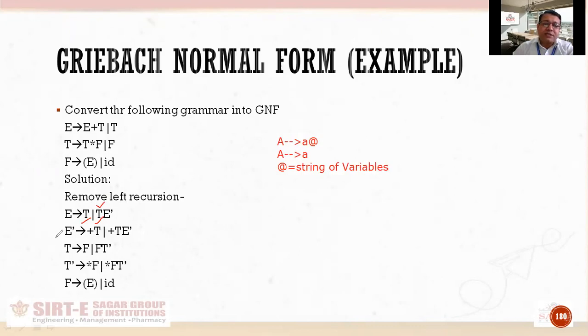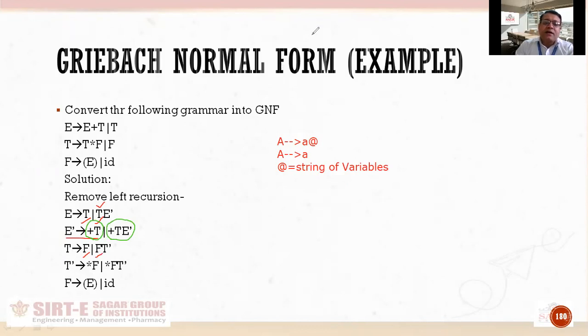Talking about plus T, E dash produces plus T. This is in GNF. But why? Because this production is starting from a terminal, and after terminal there is a variable. It could be a single variable, it could be more than one variable. If we talk about this production, it is also in GNF because it is starting with a terminal plus, and then you have got two variables after that. So it is also a permissible format of GNF. Talking about these two productions, no, this is also a big no for a GNF format because it is starting with variable. Variable से start हो रहा है, इसलिए ये GNF में नहीं है, हमें convert करना पड़ेगा.